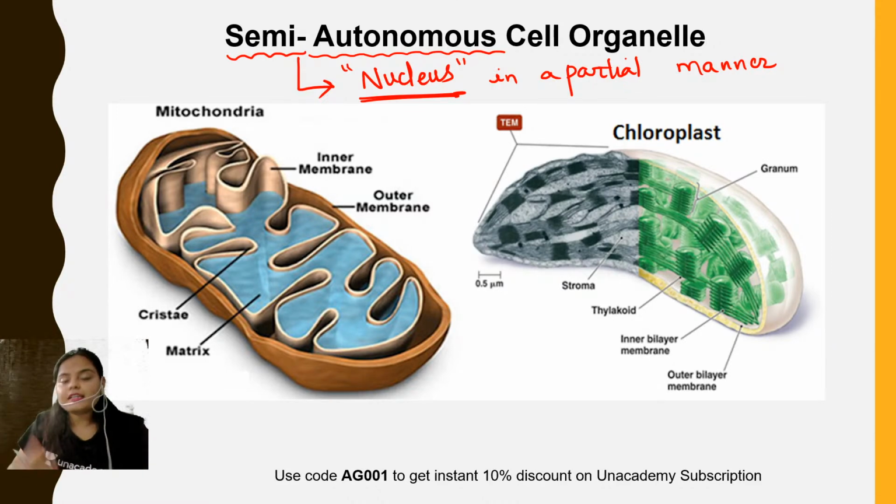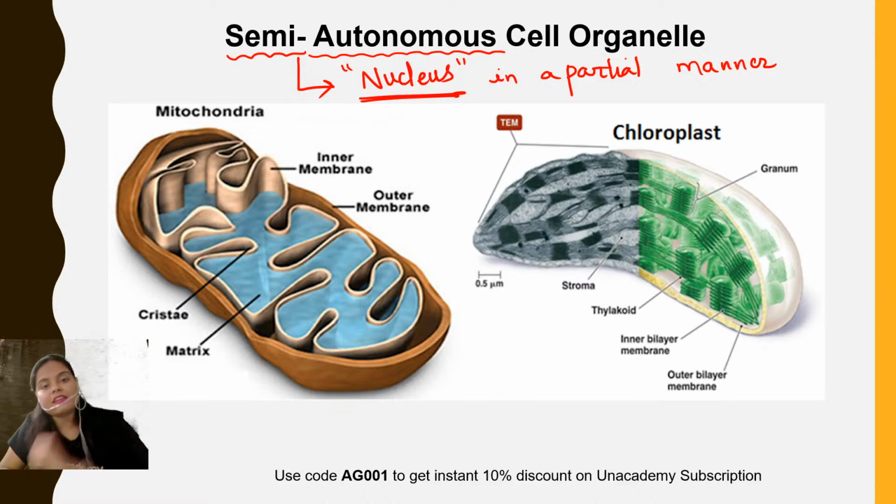Then definitely they must be having some structural benefits over the other cell organelles, and that is why they are able to perform their functions on their own, and they are not dependent entirely on the nucleus, right? So now in today's class, I'll be telling you what those structural modifications are which are present in these cell organelles and which help them perform their function on their own up to a certain extent.